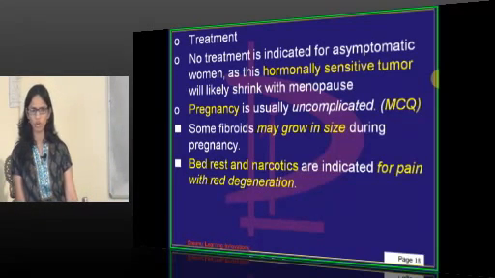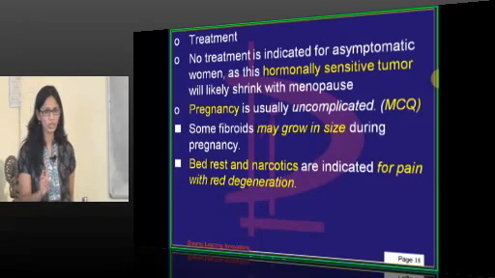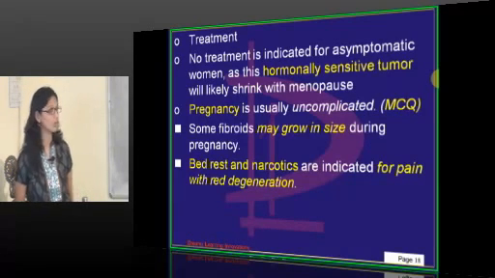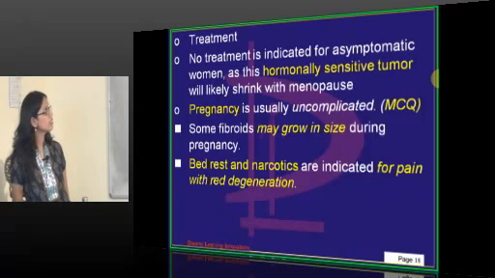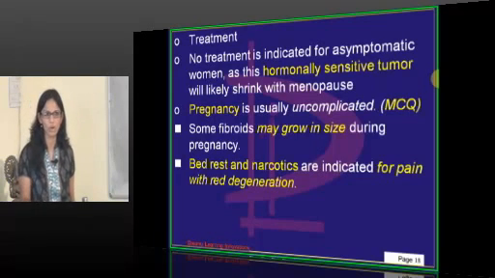She can have proper follow-up with ultrasound, or she should look for symptoms if there are any, and then they can proceed. If the fibroid is growing more than 12 to 14 week size, then definitely the patient may require surgery. So even if it is an asymptomatic fibroid of more than 12 to 14 weeks, that requires surgery. And as it is a hormonally sensitive tumor, it generally shrinks after menopause.